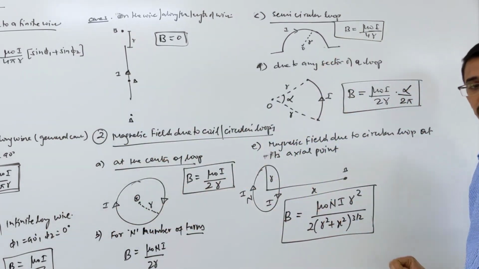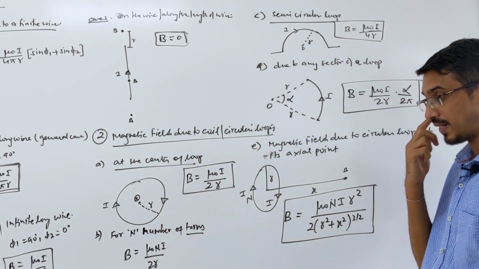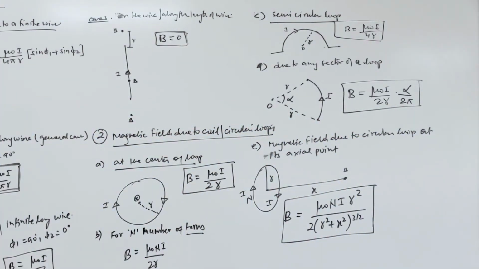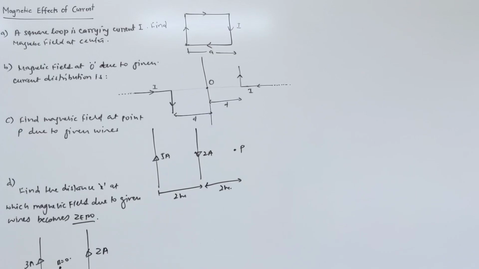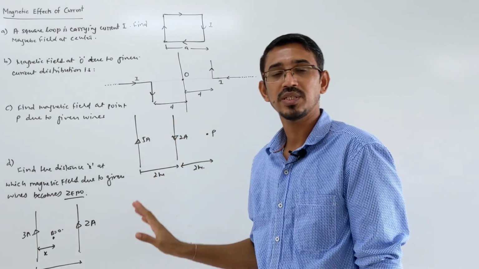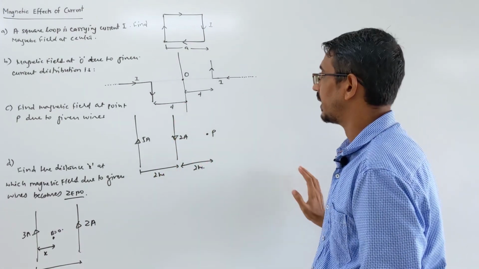Yes, these were the theory due to a wire, due to a loop. Now I'll do questions on this, to understand how they ask questions in the exam. Okay, here we have a few questions based on wire combinations alone, not loops. Loops I will do in the next one.